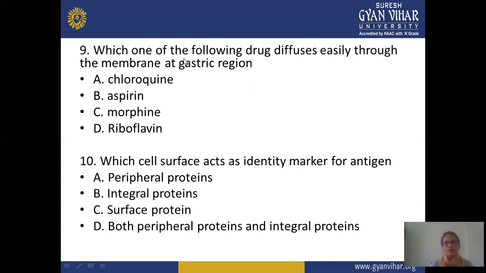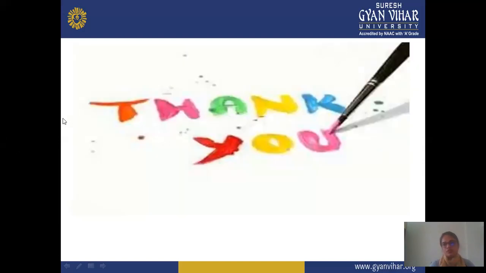And in the ninth question: which one of the following drugs diffuses easily across the membrane in the gastrointestinal tract? A is chloroquine, B is aspirin, C is morphine, D is riboflavin. And in the tenth and last question: which membrane surface protein acts as the identifier marker for antigens? A is peripheral protein, B is integral protein, C is surface protein, and D is both peripheral protein and integral protein. All these are questions regarding this particular topic: drug distribution, different barriers, including factors affecting. So you can solve these questions and learn all about drug distribution.